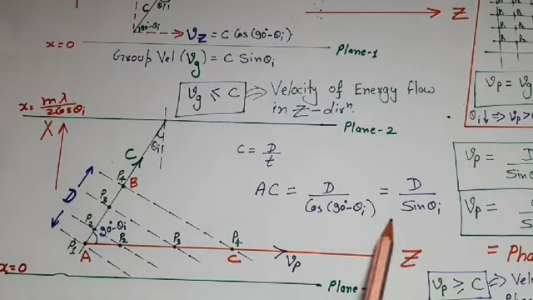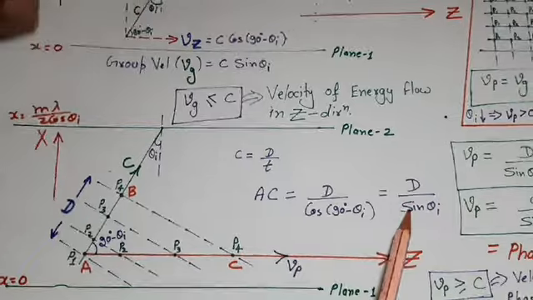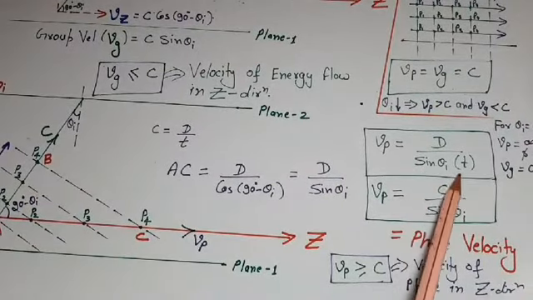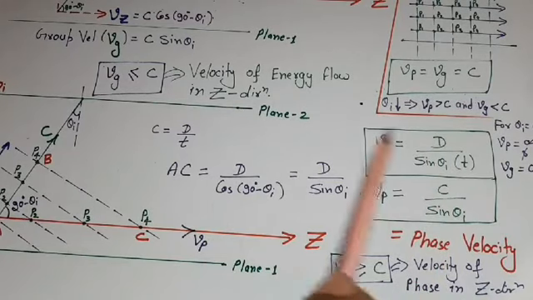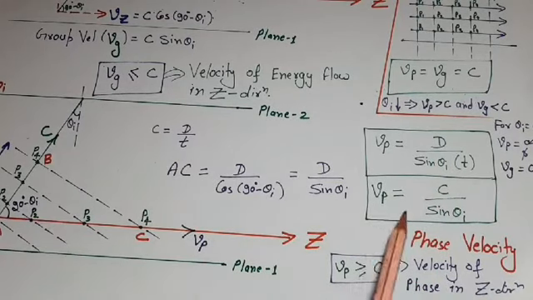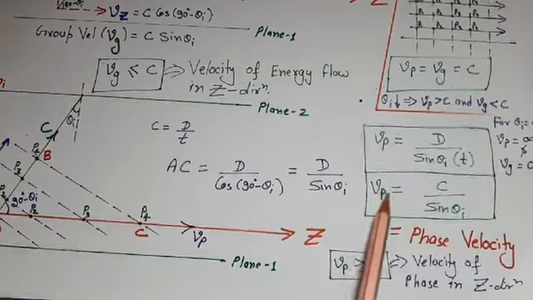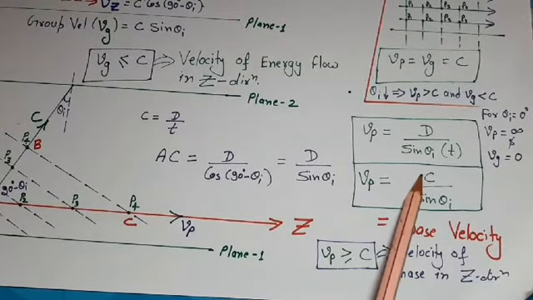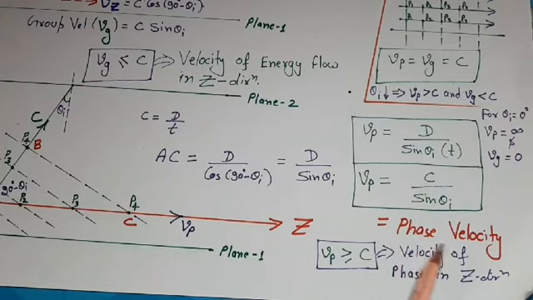As this distance is also travelled in small time t, so in this direction velocity would be d upon sin theta I divided by t, and this d upon t can be replaced by small c. So in this direction, that is in z direction, phase is propagating with velocity c upon sin of theta I, and this is known as phase velocity, denoted by Vp.